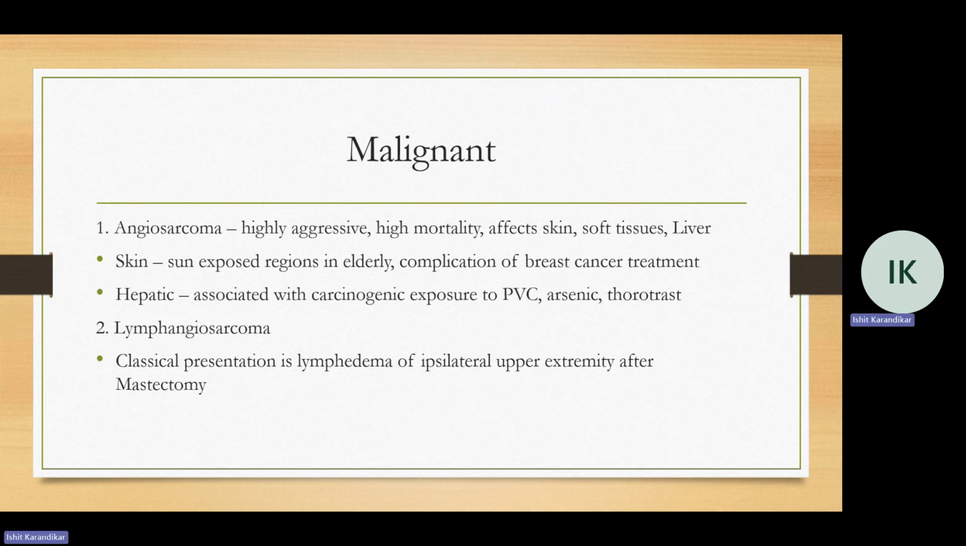Now, lastly, lymphangiosarcoma. All you need to really know about this is that it classically presents as lymphedema of the ipsilateral upper extremity, usually several years after a mastectomy is done for breast cancer.